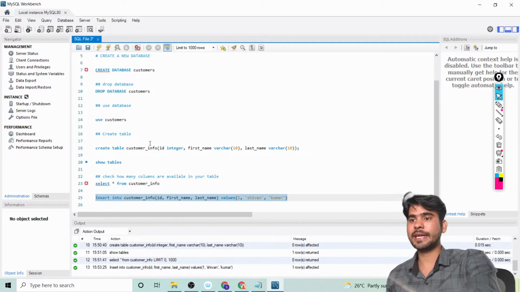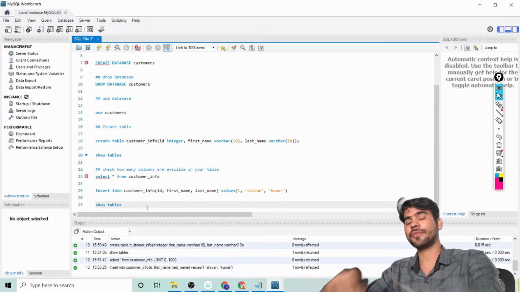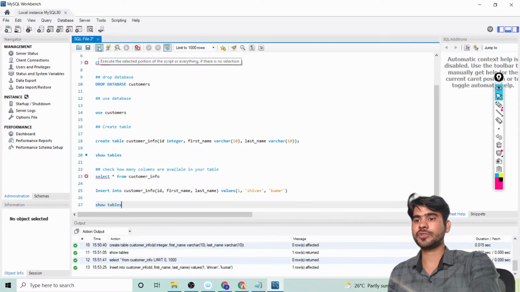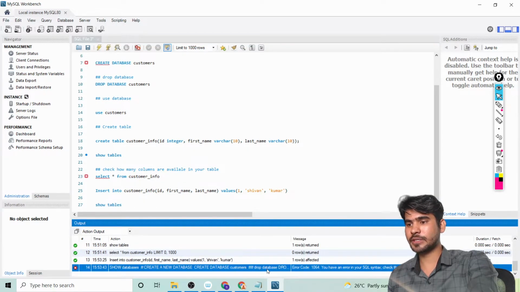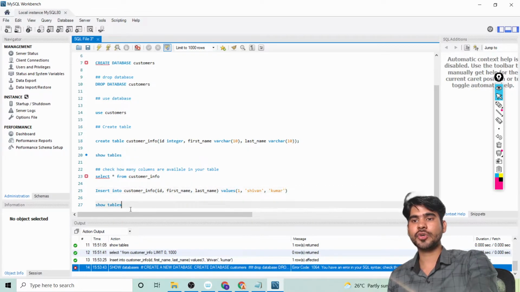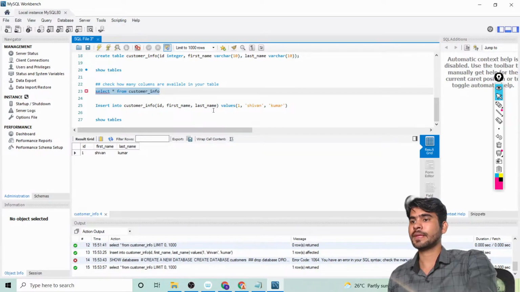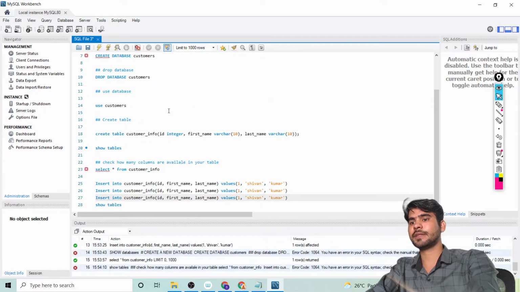Okay, after that let me check this table again. Let's select here. I'm writing one by one, guys, so whenever you use this code you can simply copy and paste. Okay, and you can run one by one. So let me show tables here. Let me run, I'm getting an error. You have an error in SQL. Okay, so let me select this one and then we can run. ID 1, first name Shivan and Kumar. Here we are inserting the values 1, Shivan, Kumar. So let me copy this cell and write it 10 times so that later we can.